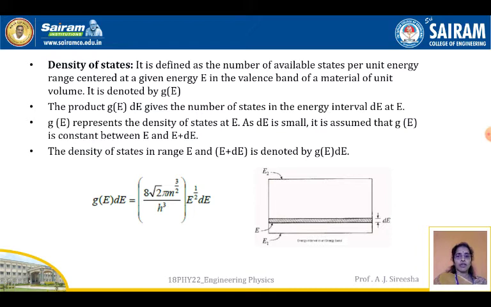That means, what are the possible energy levels between E and E plus dE? dE is a small increment in the energy level. The density of states in the range E to E plus dE is denoted by g(E) dE. That is nothing but the number of energy levels lying between E and E plus dE, denoted by the expression. For your level, you just need to know the expression itself, no need of derivation. So g(E) dE is equal to 8 root 2 pi m to the power of 3 by 2 by h cube into E to the power of 1 by 2 dE, or we can say 8 root 2 pi m to the power of 3 by 2 by h cube into root E dE.